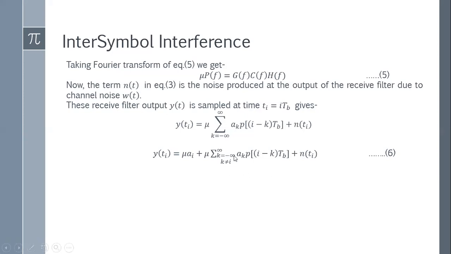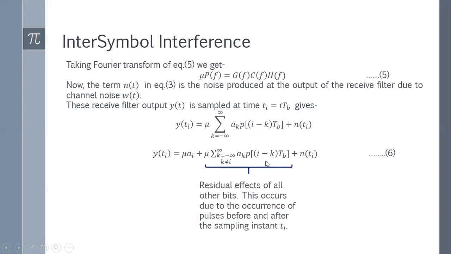Okay, and this occurs because of the output of the filter and due to the noise part. So this portion is due to the interference, and this causes interference to the desired signal. So this is your desired signal. This is generated because of intersymbol interference, and this signal that has been generated causes intersymbol interference. So we can say these are the residual effects of all other bits. All other bits means if I consider I equals 4, then this will be I equals 3, I equals 2, 1, etc. So these are the residual parts of all other bits that have been already sent.